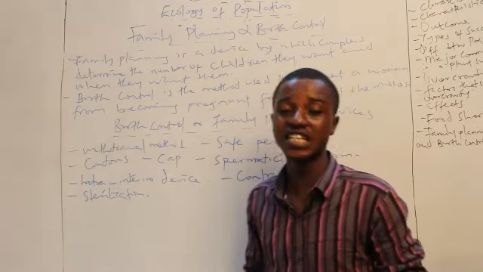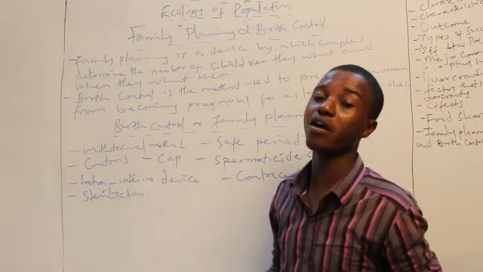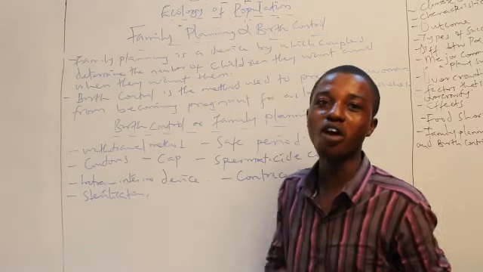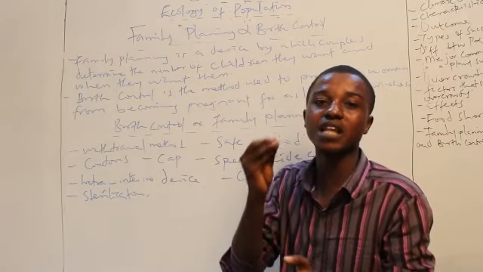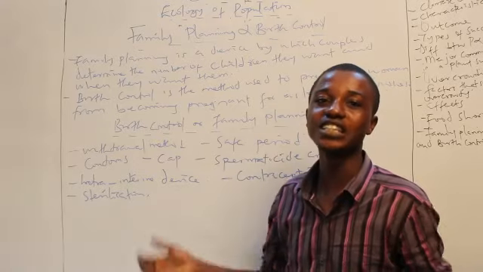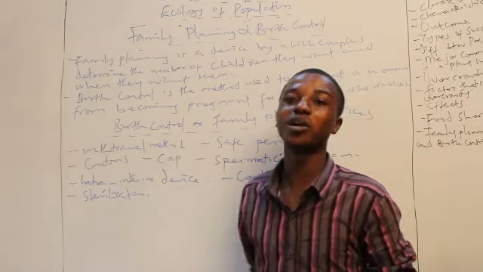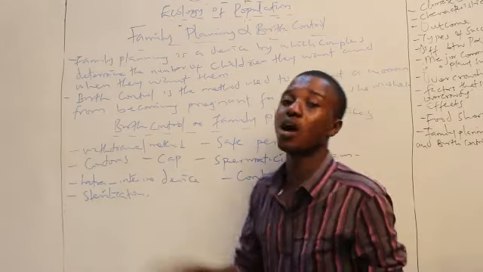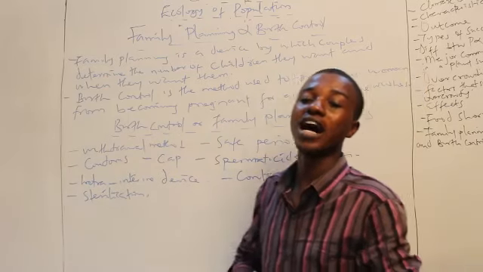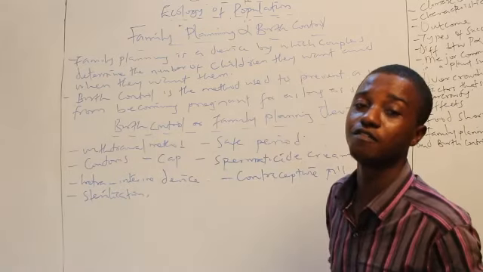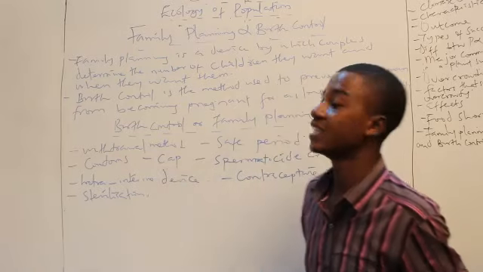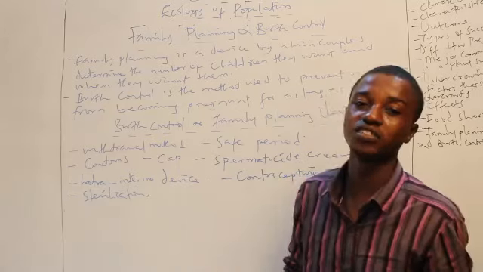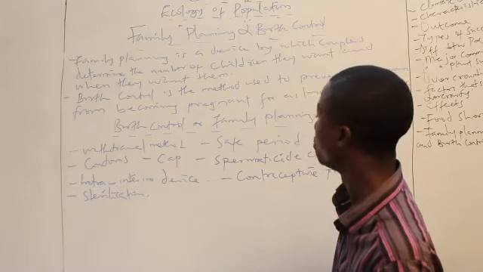But the issue is this: condom is reliable. However, these days, it could just get punctured. It could have a little hole, and before you know it, the sperm, the seminal fluid will pass through, and they all live happily thereafter. The woman becomes pregnant. But however, it is still reliable. Now, just like we have condom for male, we also have condom for female. There have been newly developed condom for female, and they are called CAP. Now the female wears it on their vagina, so no matter how the man tends to penetrate, the sperm will not get into the vagina.